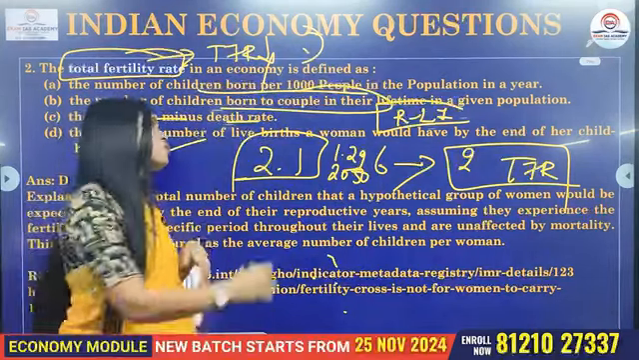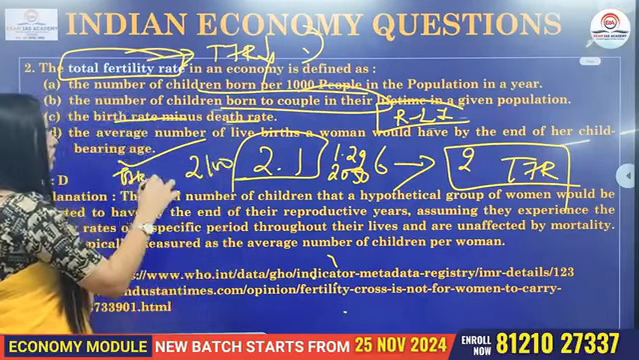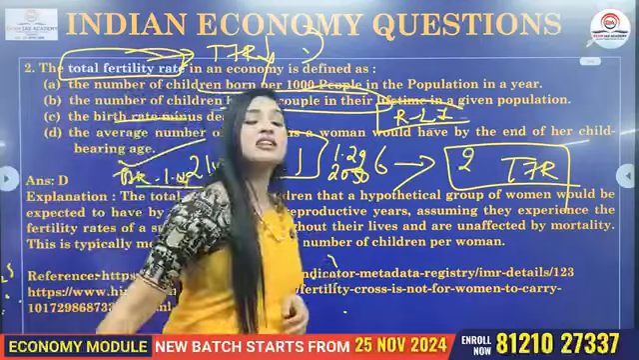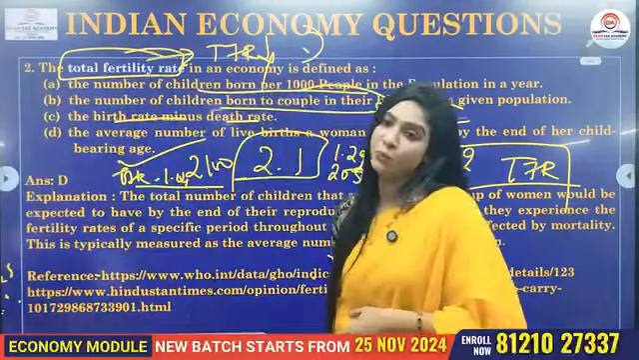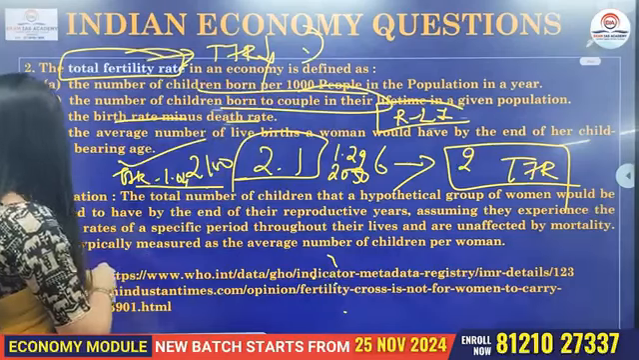And by 2100, the TFR will become 1.04. So these are the related current affairs of this particular topic. You can make a note of them. Now, moving on to the next question.